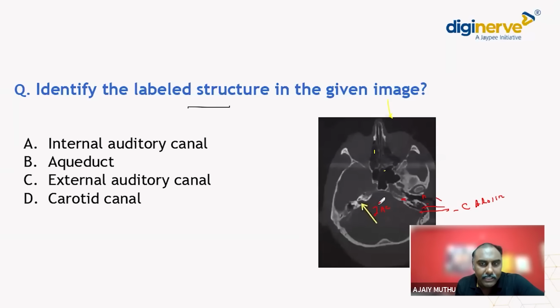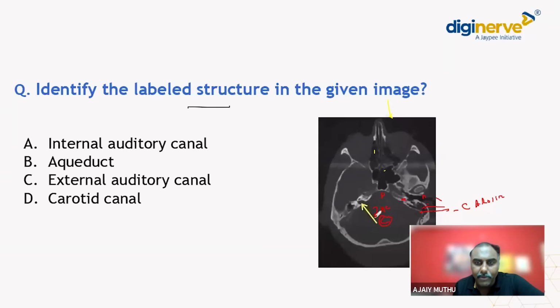Why this is important is any cerebellopontine angle tumors. Okay, what are CP angle tumors? Acoustic neuroma, vestibular schwannoma, these are cerebellopontine angle tumors. That is, we know that this is the cerebellum, the pons, so it will be the cerebellopontine angle. It occurs in this area near the internal auditory canal.